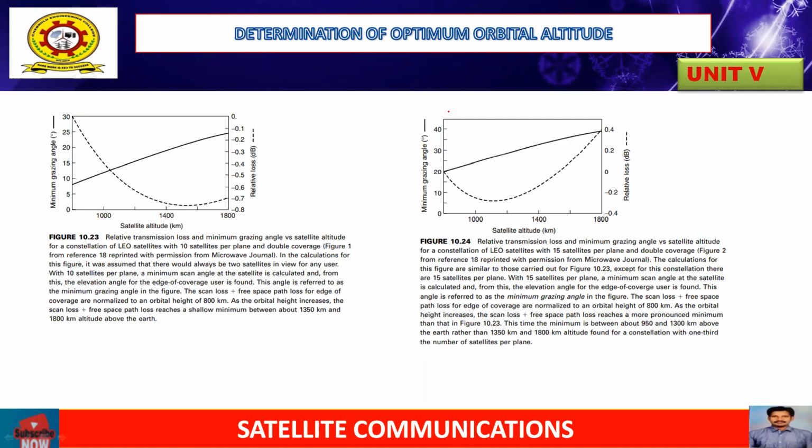So that is the small difference between Figure A and Figure B. Observe here the grazing angle and the concerned loss for the satellites.